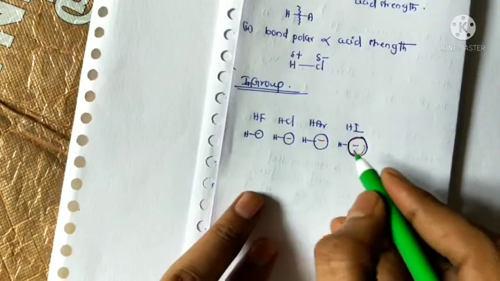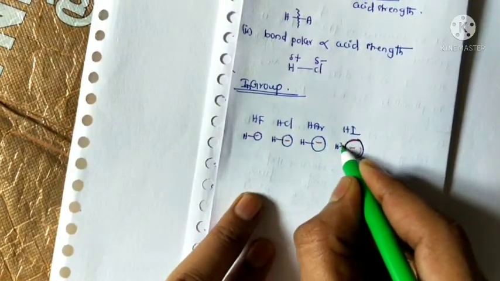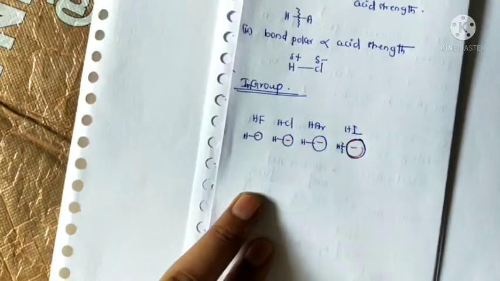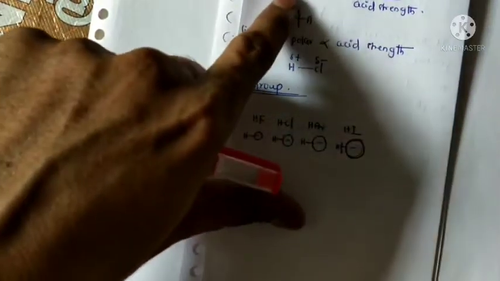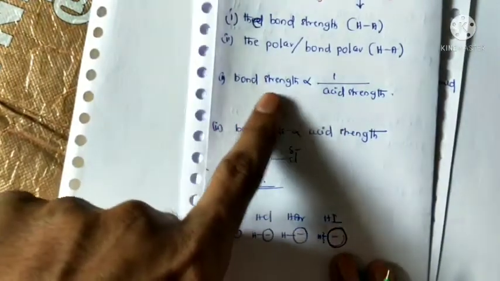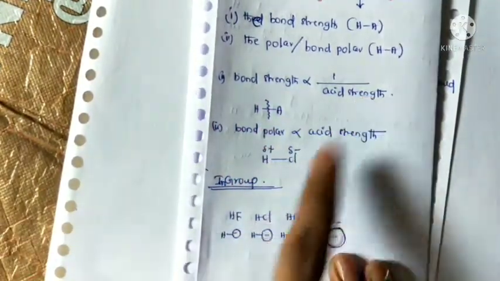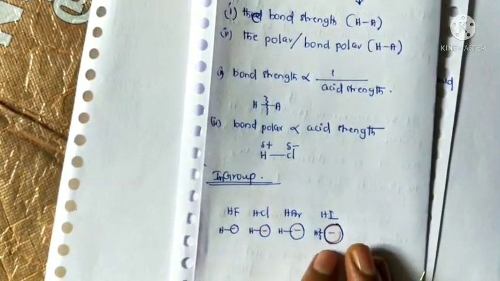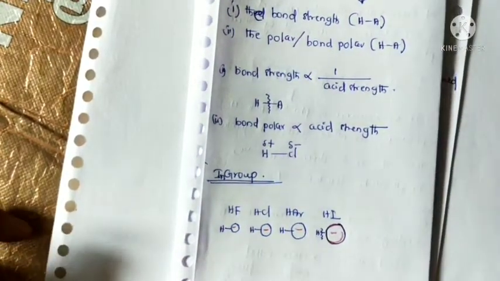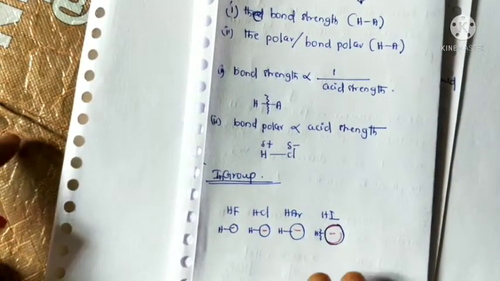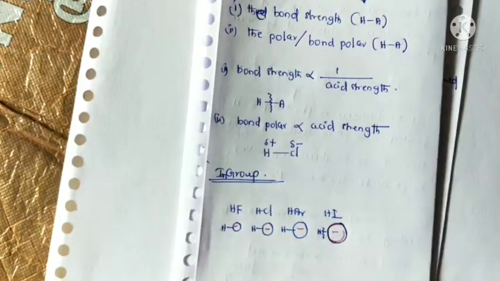So here the bond strength is very weak. If the bond strength is weak, what happens? If the bond strength is weak, the acidic strength is high. That's why it acts as a stronger acid compared with hydrogen fluoride.